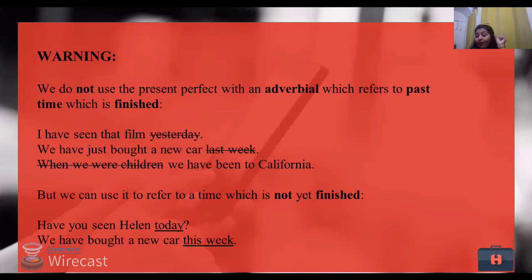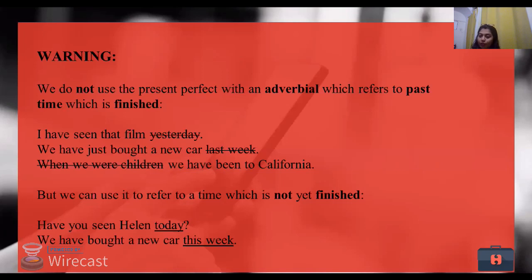Last week means around 7 days have passed. So it cannot be just, right? So you should not use just with time frame words. When we were children, we have been to California. Now we're not children, right? So we went to California in our childhood. That's a different story. But we can use it to refer to time which is not yet finished.